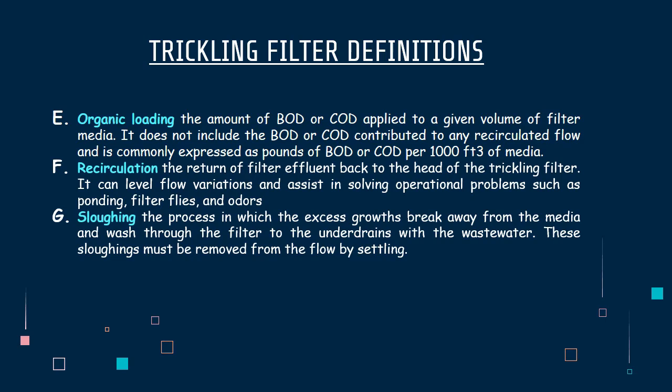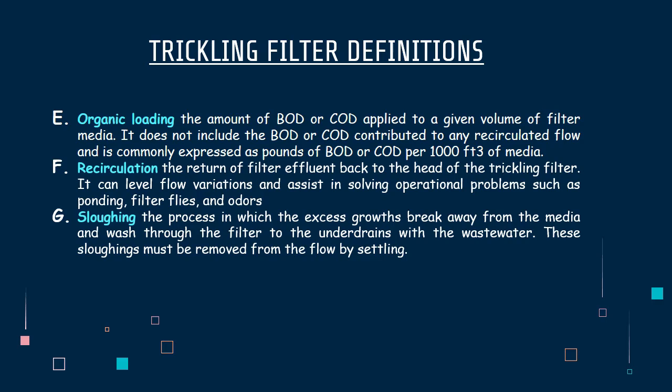E. Organic loading. Organic loading is the amount of BOD or COD applied to a given volume of filter media. It does not include the BOD or COD contributed by any recirculated flow and is commonly expressed as pounds of BOD or COD per 1,000 cubic feet of media. F. Recirculation is the return of filter effluent back to the head of the trickling filter. It can level flow variation and assist in solving operational problems such as ponding, filter flies, and others.